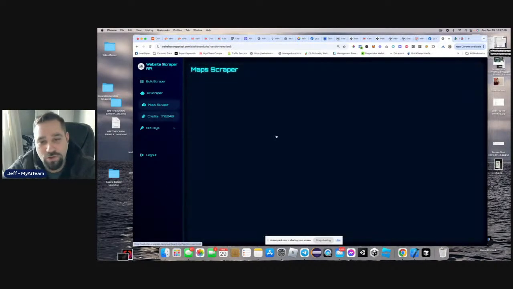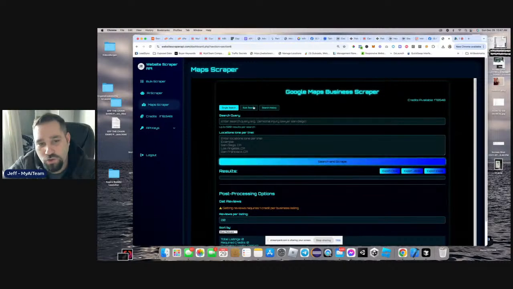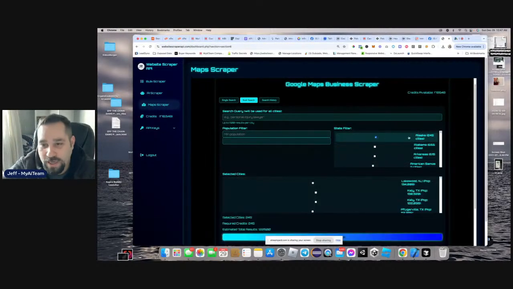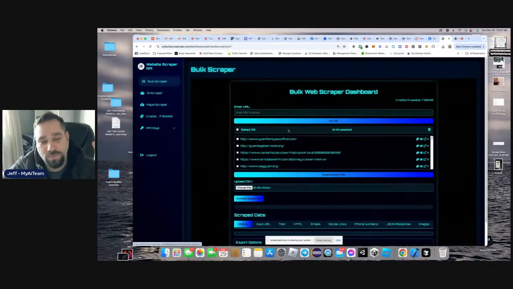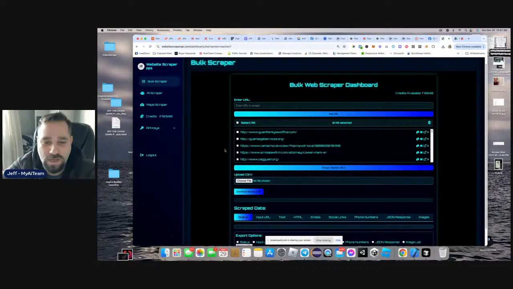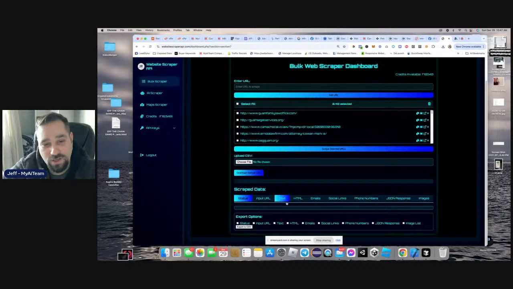When you scrape the map, it's 1 credit per city. So something like Alaska would be 245 credits. When you bulk scrape the websites, it's 1 credit per website. So that's how it works. With this, you own the data, you own the CSV, you can offer that to people, you can use that as a business, you can build directories around it, whatever you choose.